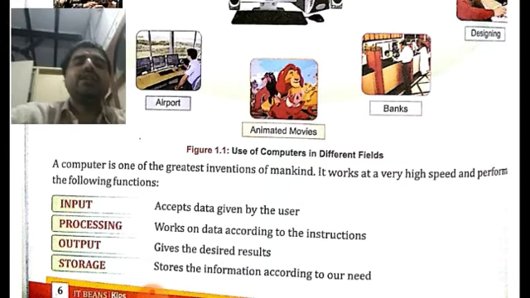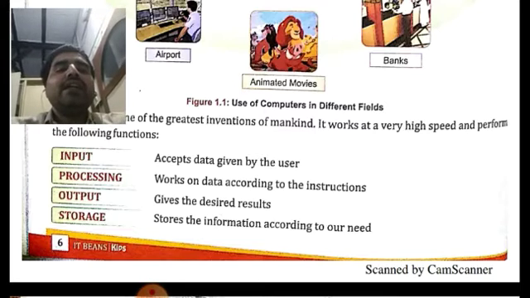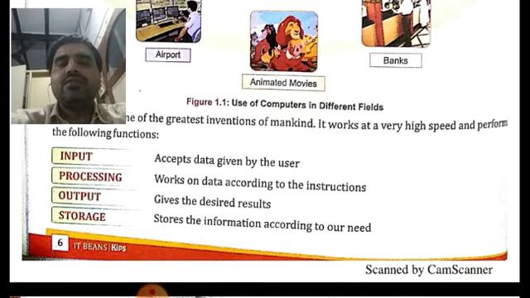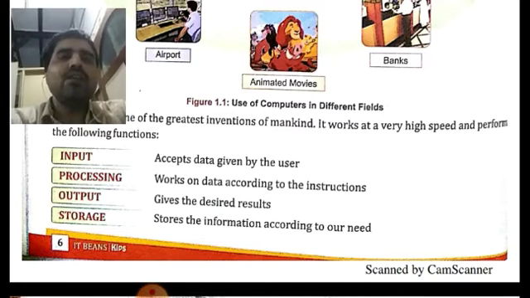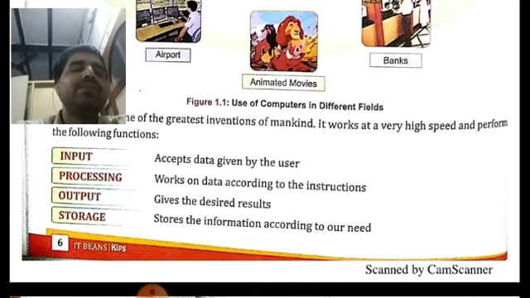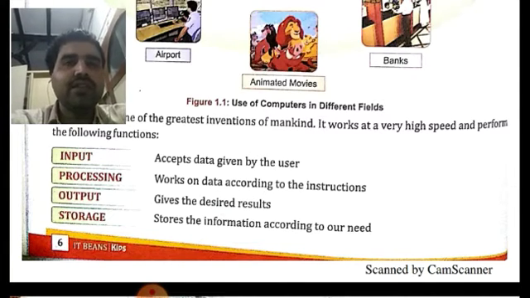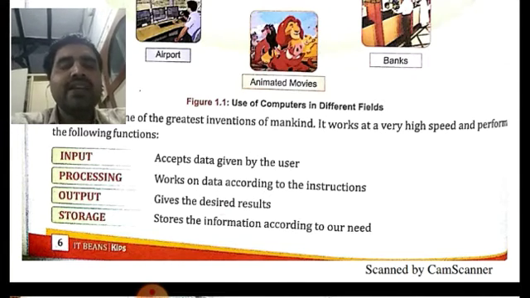to the computer. Okay, similarly, another question may be asked like dash gives the desired results. Okay, and then in the options you will be given output, input, or process. So what is the correct answer? It is output, because output gives the desired results, which is the meaningful information available after processing the data.